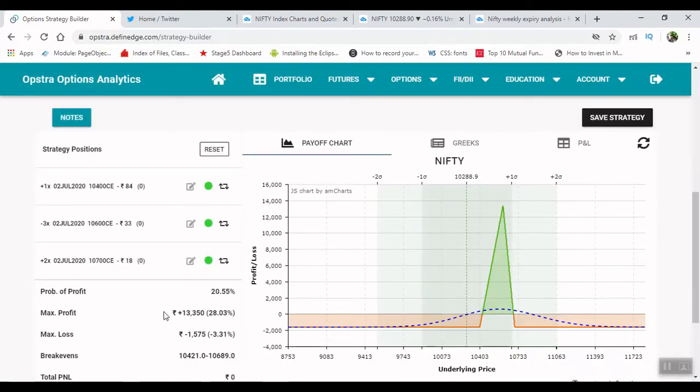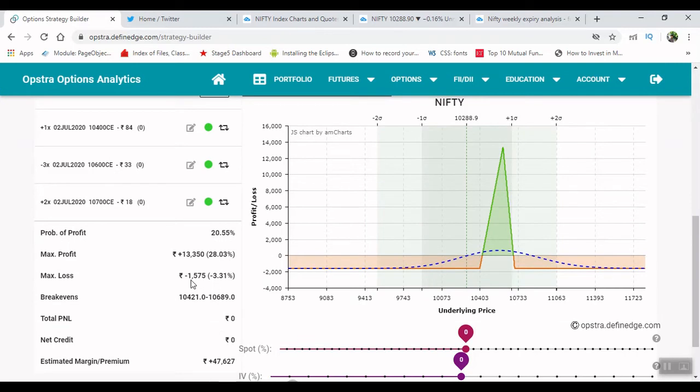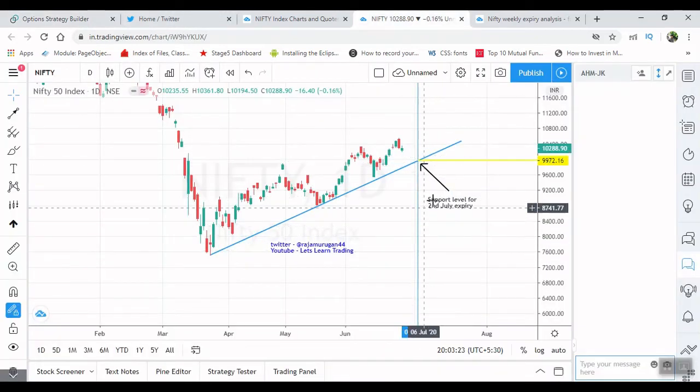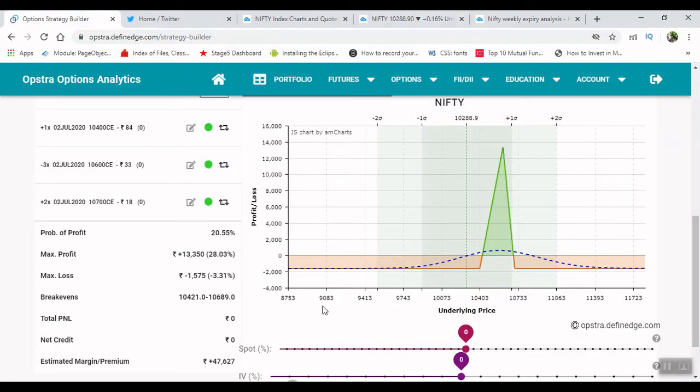You can see that we'll be having the maximum loss of 1,500 and the profit of 13,000 if the Nifty tends to close anywhere between the levels of 10,421 and 10,689. But we have seen that the support is at the level of 9,900, and right now the market is at 10,300. For this strategy we need to have a movement of around 130 to 140 points to enter into profit.